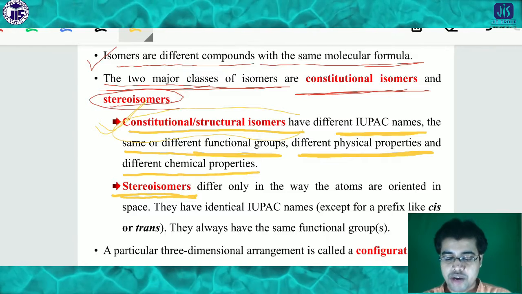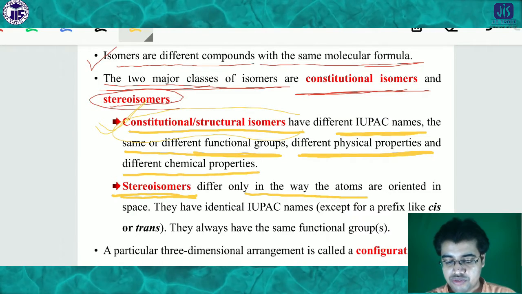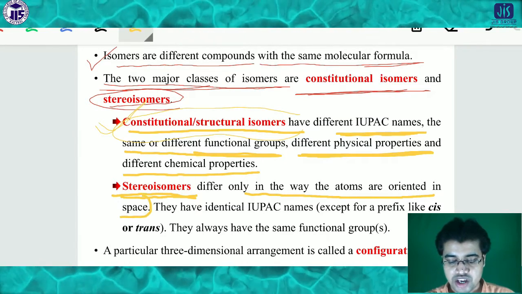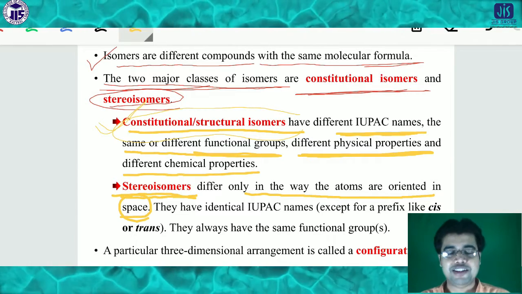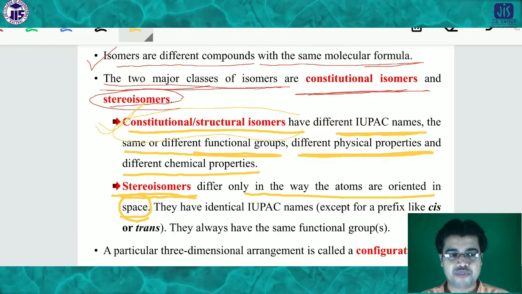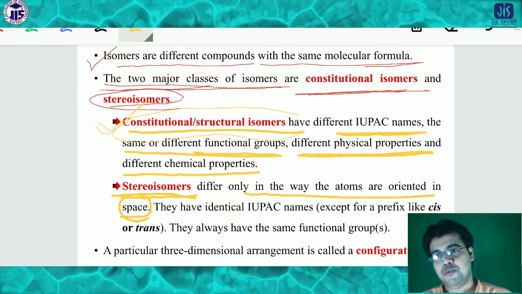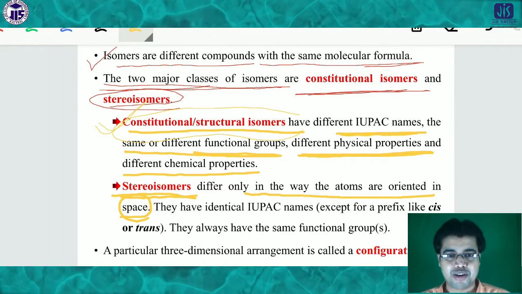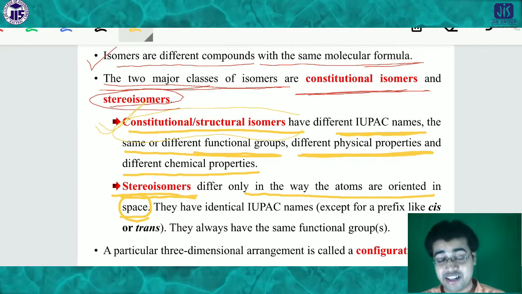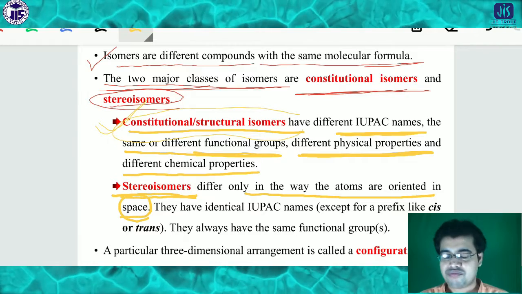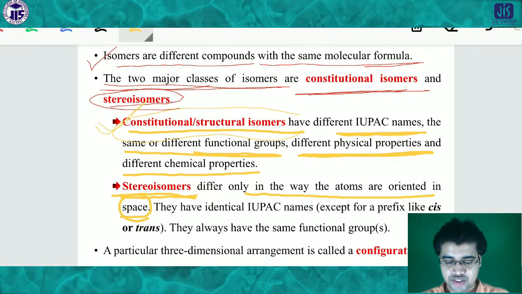Stereoisomers differ only in the way the atoms are oriented in space. This is a very important word here, because in stereochemistry everything we discuss is based on space. We have to see how the molecules are oriented in space, how their directions are. All these things we have to consider in stereochemistry.